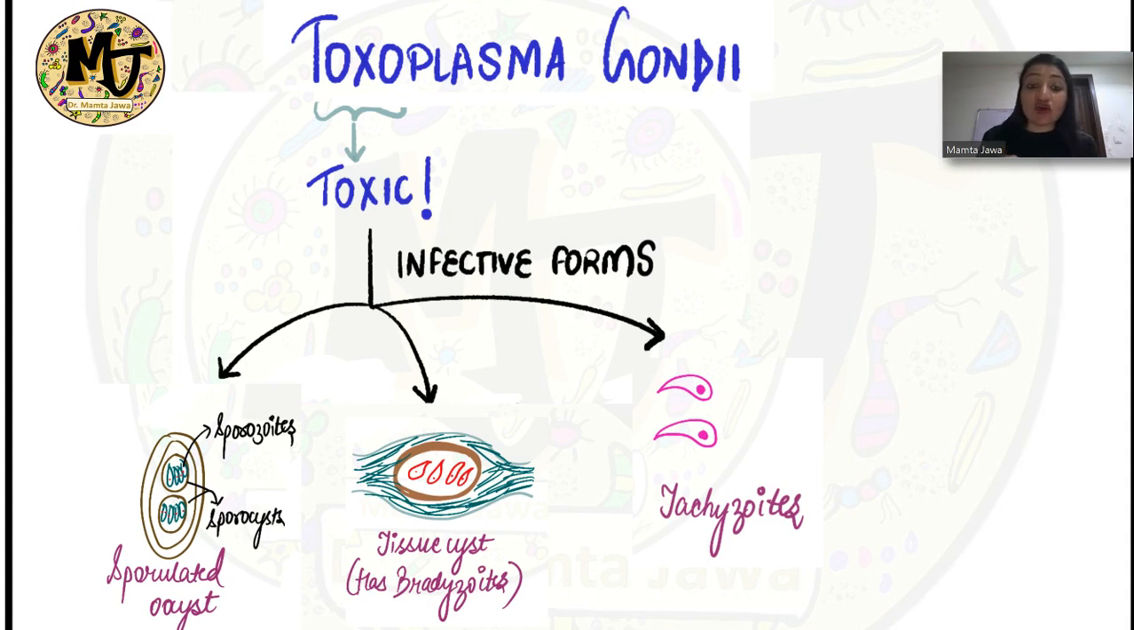And then lastly, we have the tachyzoites. Okay, these are present in the bloodstream. Now tachyzoites can cause infection in humans via blood transfusion, organ transplantation, then lab infections, transplacental infection also. Okay, so these are the important modes by which tachyzoites, which are the rapidly multiplying forms, can cause infection in humans.